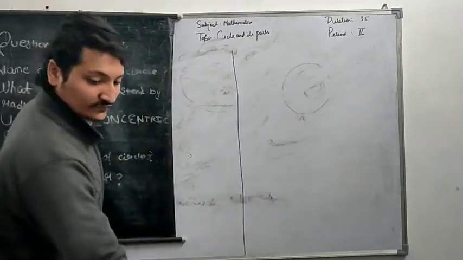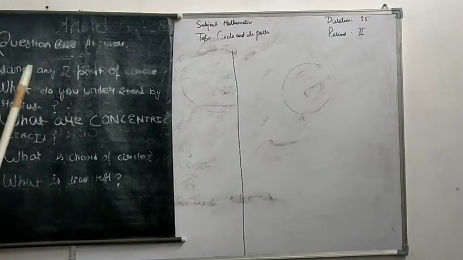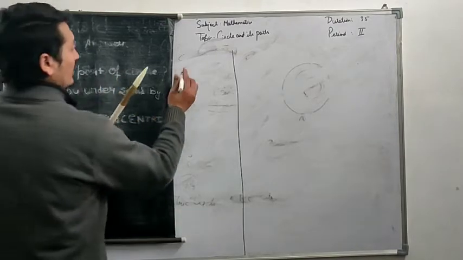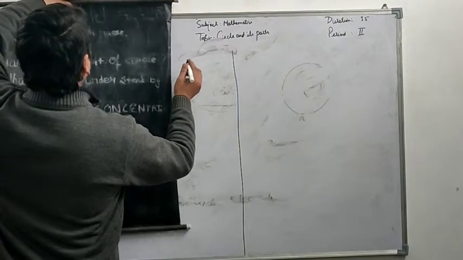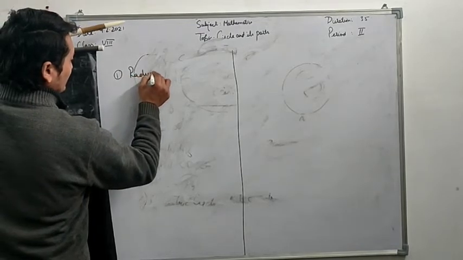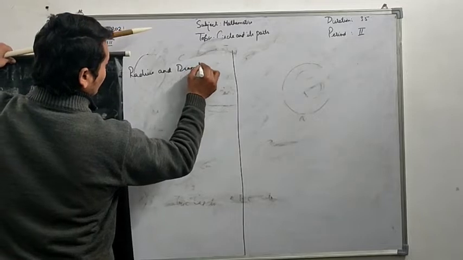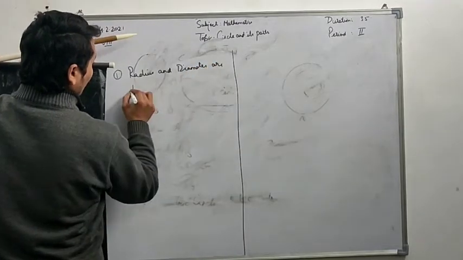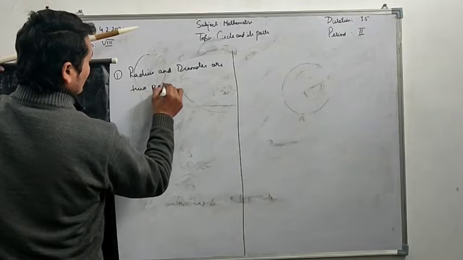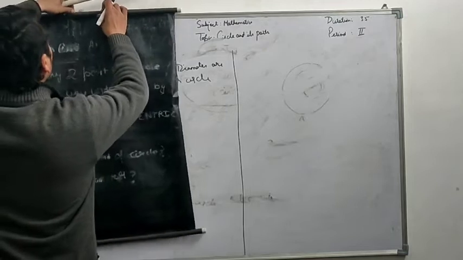So the first question is, name any 2 parts of the circle. Who will help me? Yes. Radius and diameter. Radius and diameter are 2 parts of the circle. Note down in your copy. Okay, sir. Radius and diameter are 2 parts of a circle.